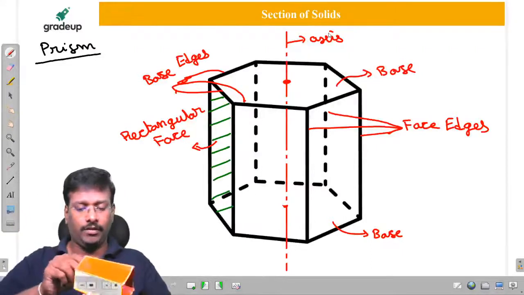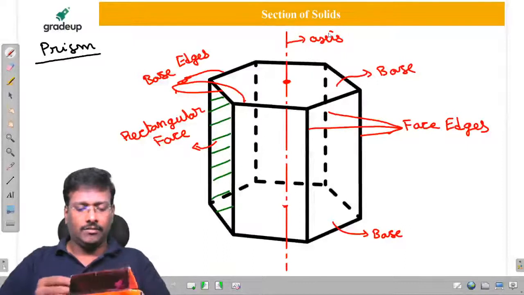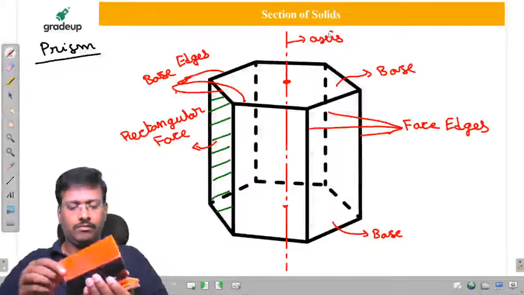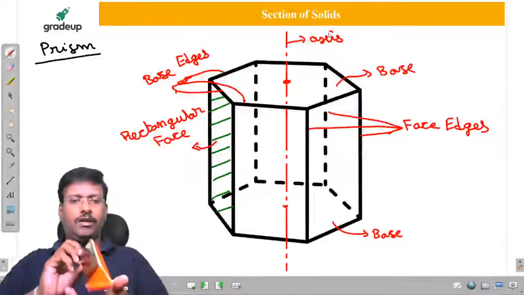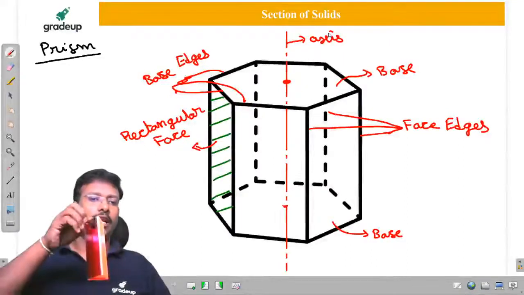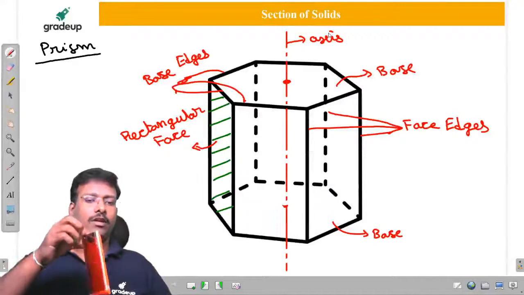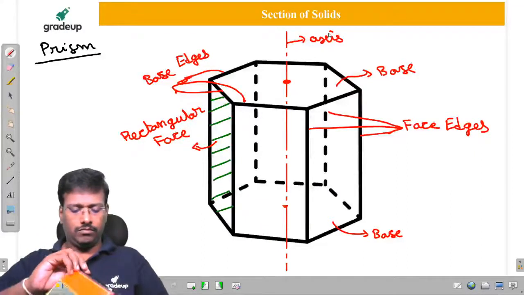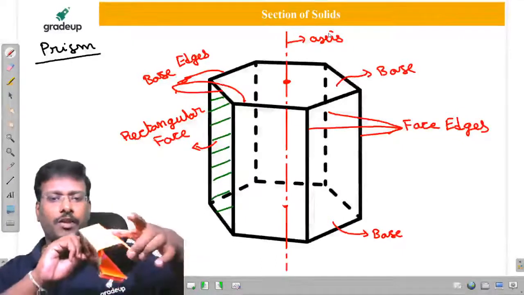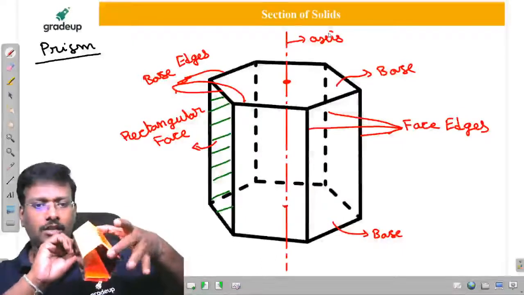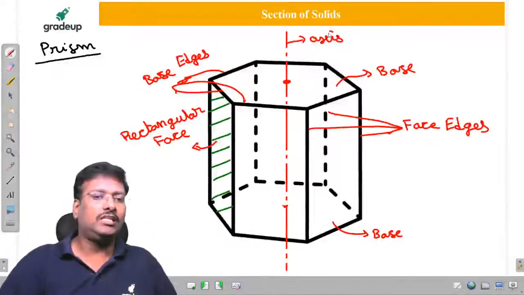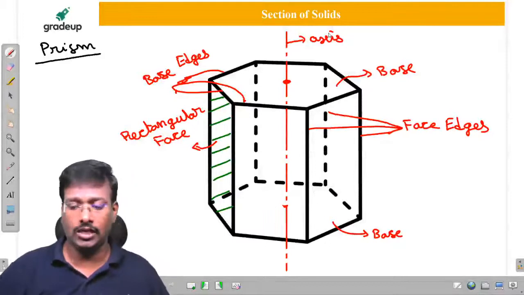For a triangular prism, one view is a triangle and the other view is a rectangle. If it is a pentagon also, one view is a pentagon and another view is a rectangle. How do we know that, sir?